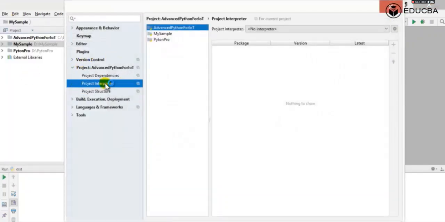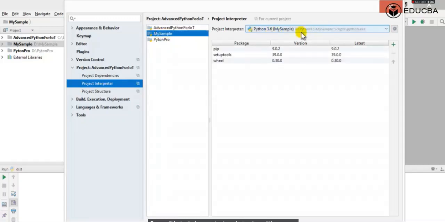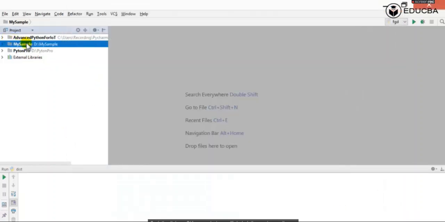Inside settings, we have project interpreter. So we will just select our my sample project and we will have a particular interpreter here. I have given it the name my sample. In that my sample project folder, we will have a scripts folder, and inside that the python.exe file is implemented. So let's click on OK.